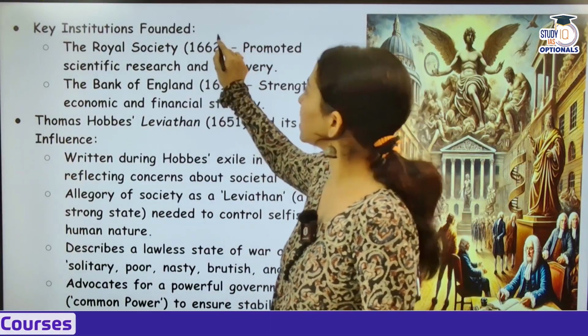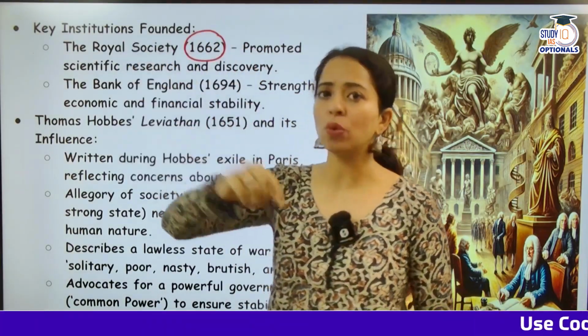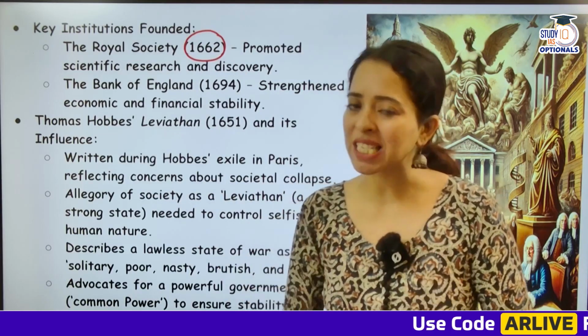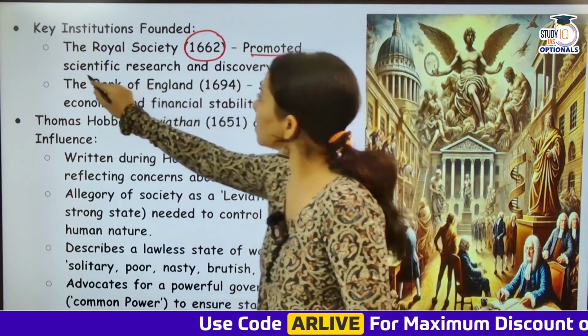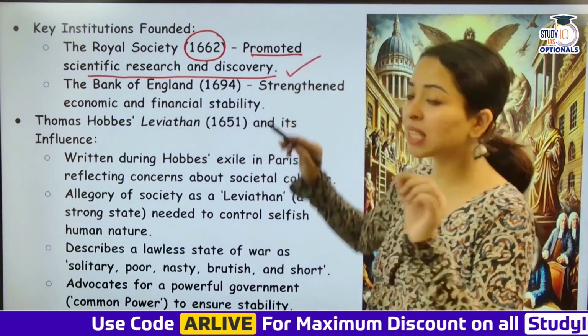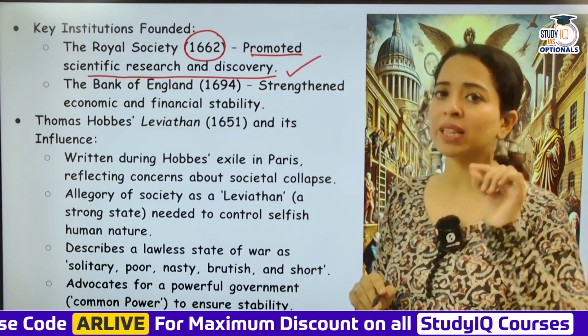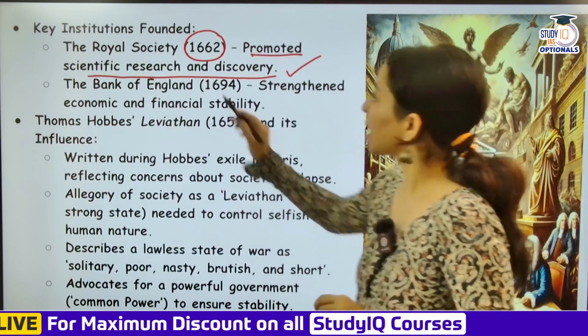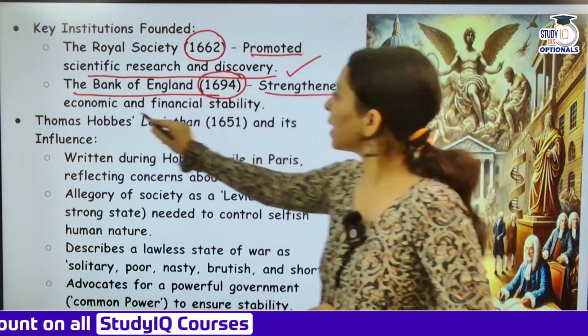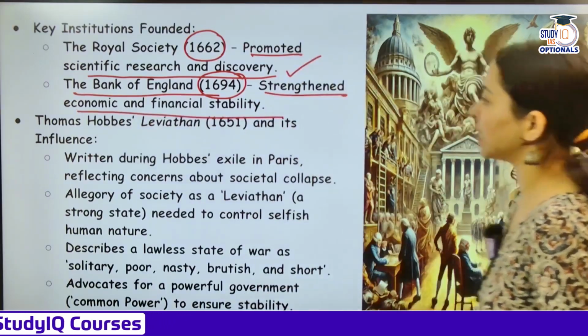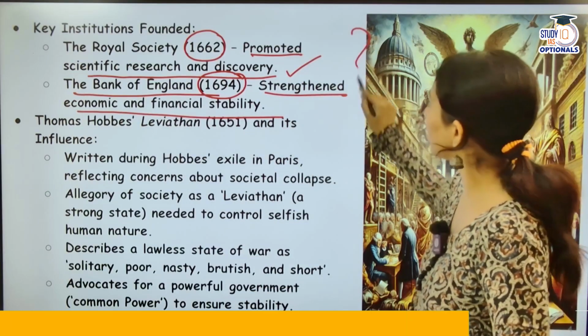So 1662, if we just look at 2 years after the Restoration, when Charles II came, Royal Society that promoted scientific research and discovery. This was a very important moot point during that era, that yes, this did come. The Bank of England, 1694, strengthened economic and financial stability. Okay, so these 2 points are very important.